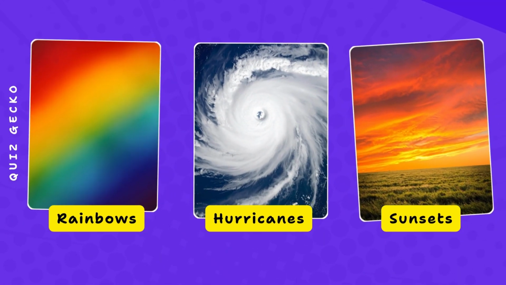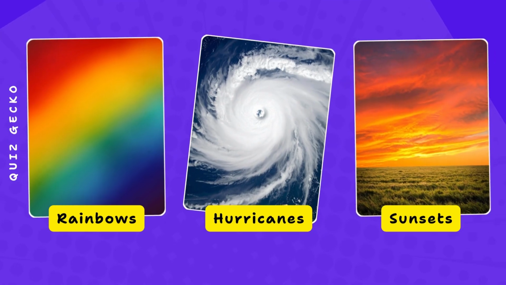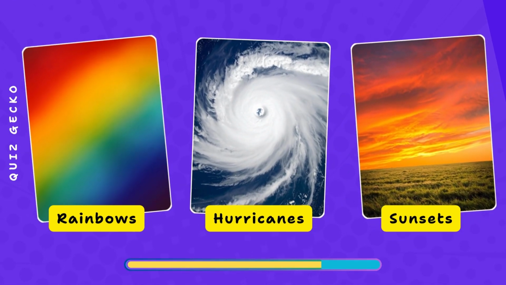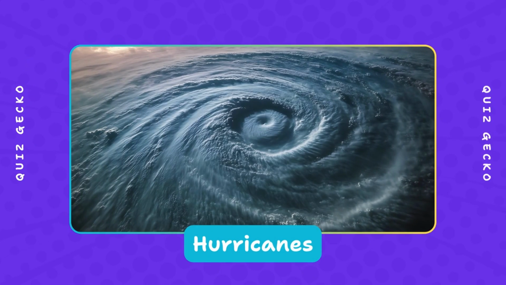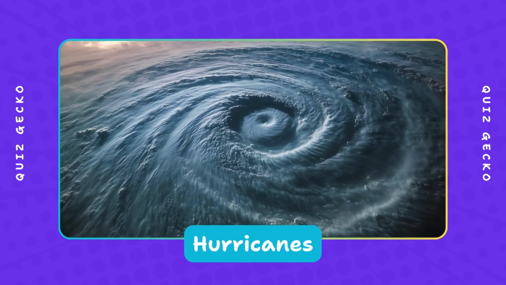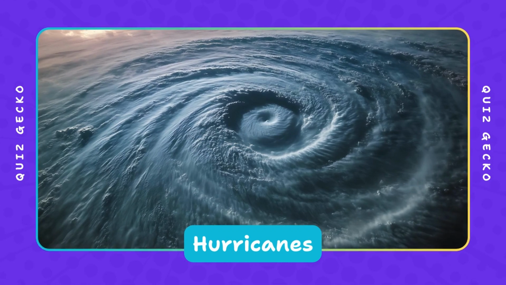Which natural phenomenon forms spirals similar to logarithmic curves? Rainbows, hurricanes, sunsets? Hurricanes create cloud arms that widen gradually, forming a curve like the golden spiral.